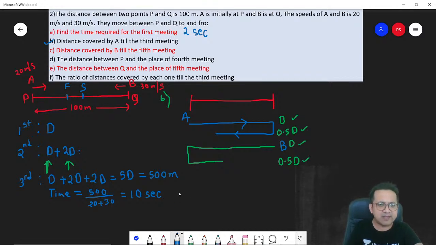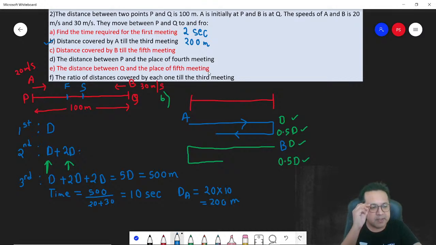So in 10 seconds, how much distance did A cover? Distance is speed into time. Speed of A was 20. Time taken was 10 seconds. So obviously your answer is gonna be 200. Correct? So answer is 200 meters.